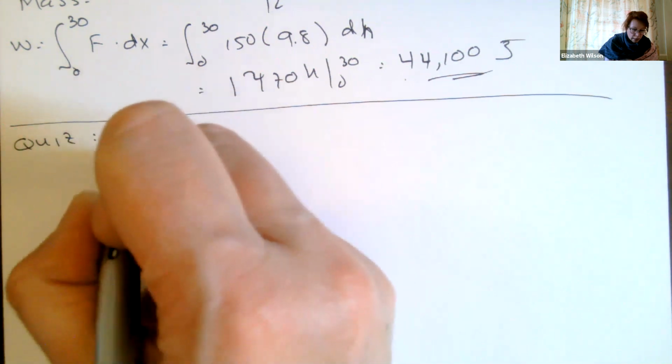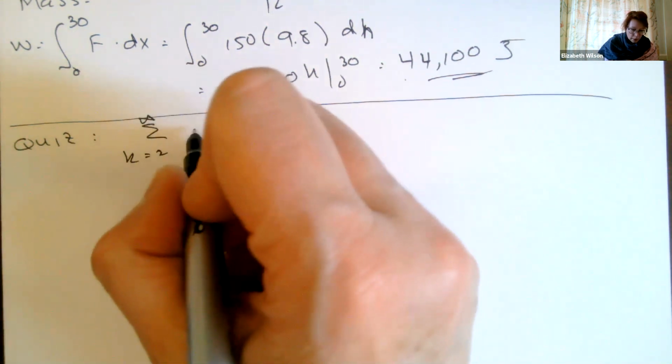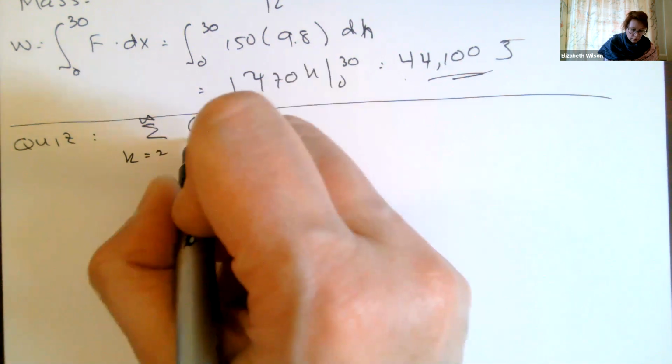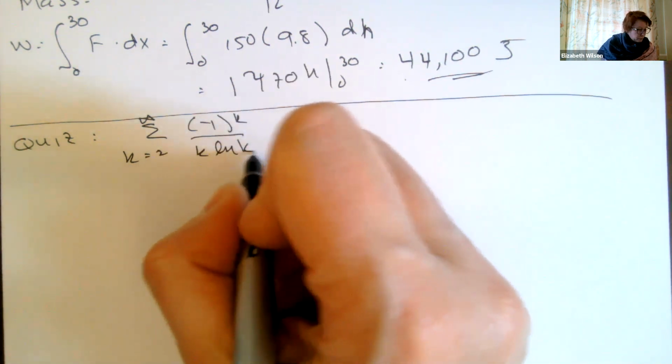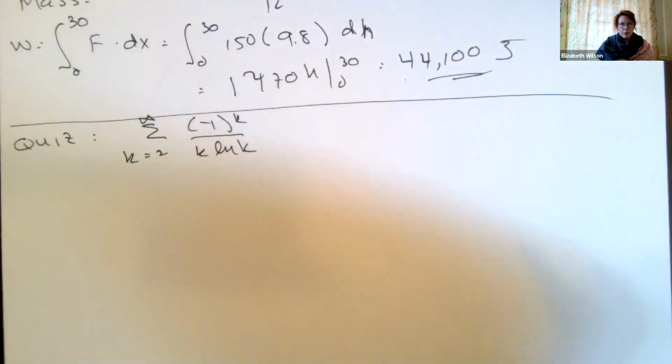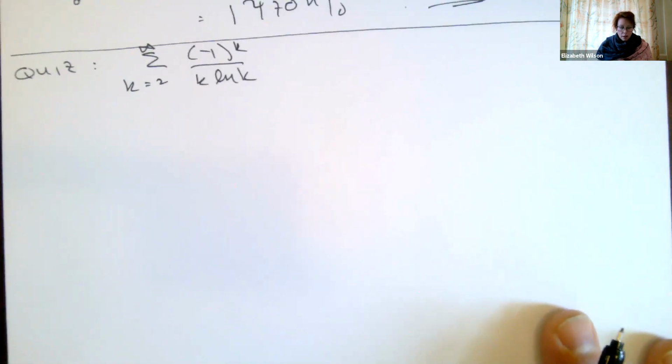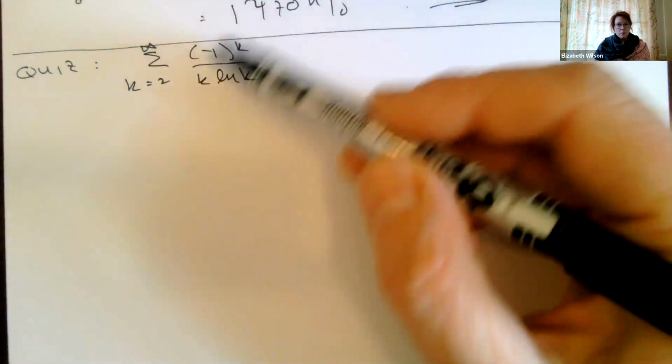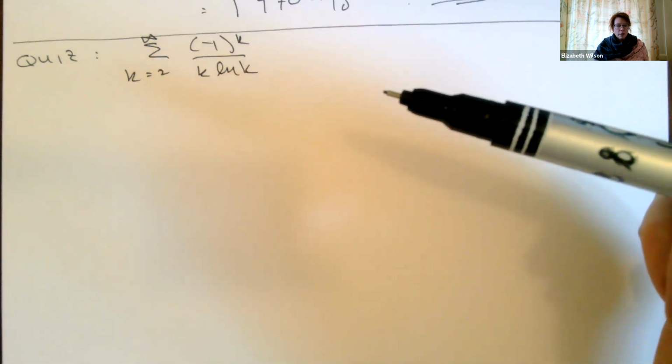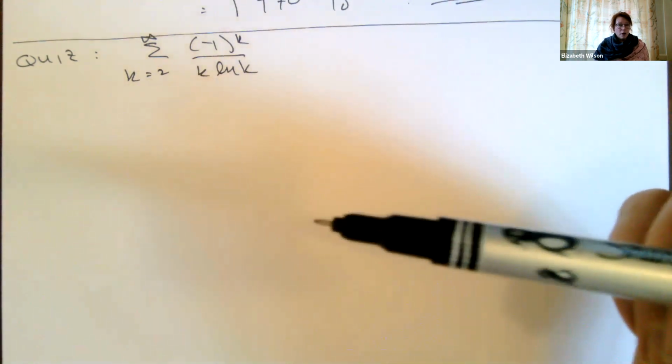So I've got the series k equals 2 to infinity of -1 to the k over ln of k. And we're asked if it converges absolutely. So there are multiple parts to this. If we do the ratio test on this one, which will show absolute convergence, it's going to be inconclusive. So be careful.